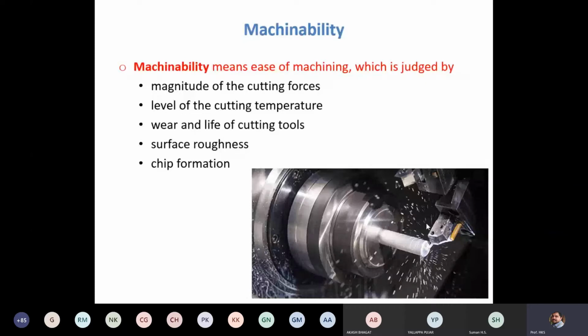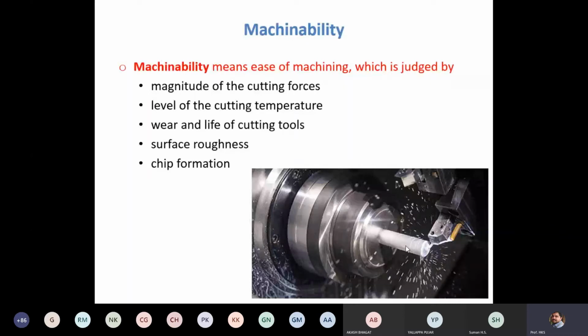In this figure you can also see the application of cutting fluid. Why do we apply cutting fluid? During machining, because of the contact between cutting tool and work part and the forces, there will be generation of heat. In order to remove heat from the heat generation zone, we apply cutting fluid.